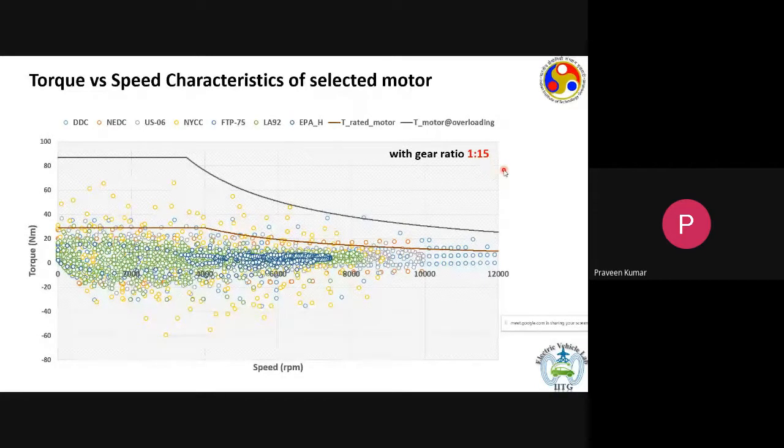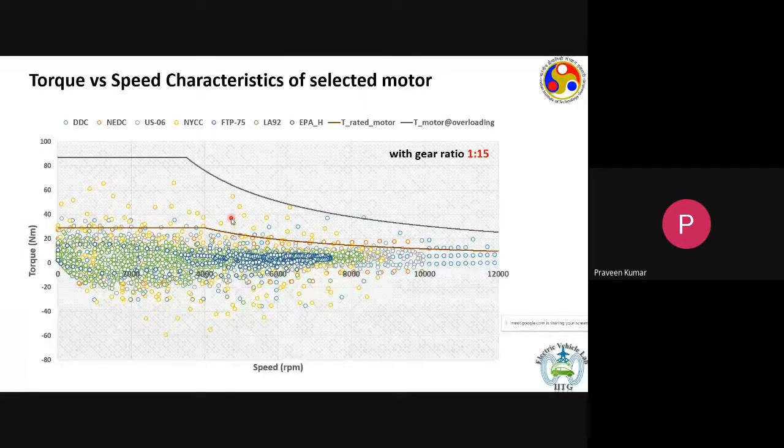So let's say at time t1, the vehicle was moving at 30 kilometers per hour. We find out the torque at the wheel, and then eventually we find out what torque the motor should be producing. Then at time t2, we do the same process. So if we do that process for all the 8 drive cycles, then you get all these bubble plots, which are the scatter plots. They represent the torque versus speed values for all the 8 drive cycles.